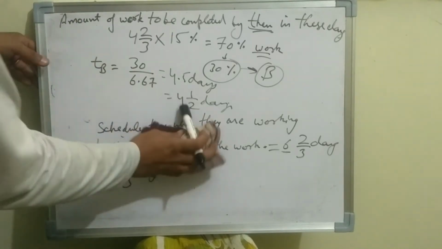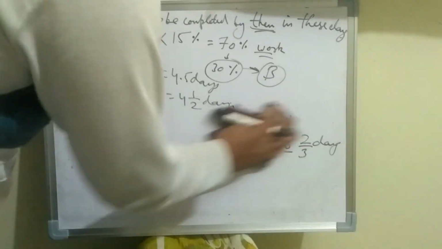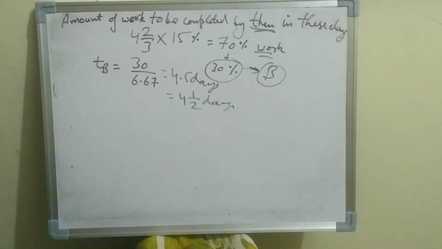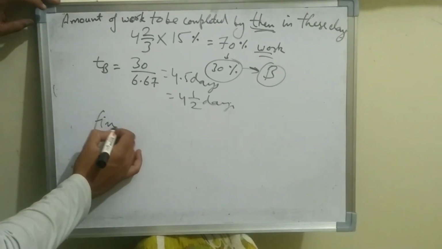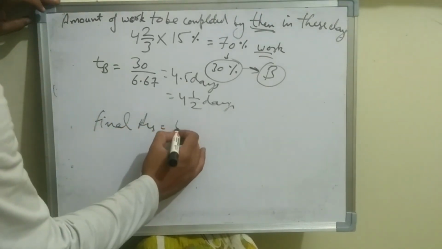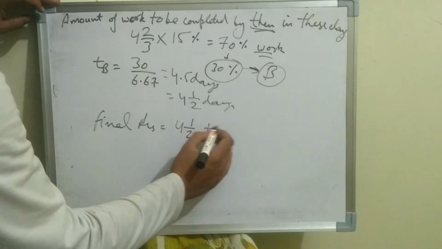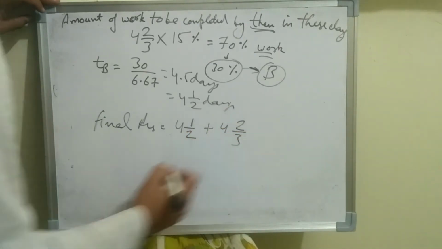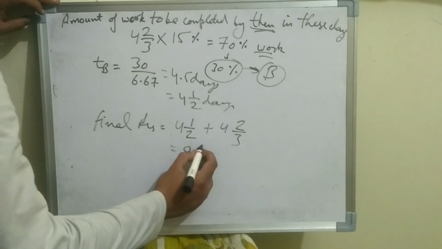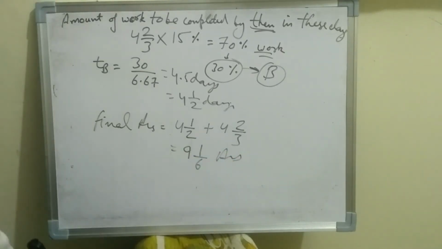So the final answer will be 4 and 2 by 3 plus 4 and 1 by 2, that will be equal to 9 and 1 by 6 days.